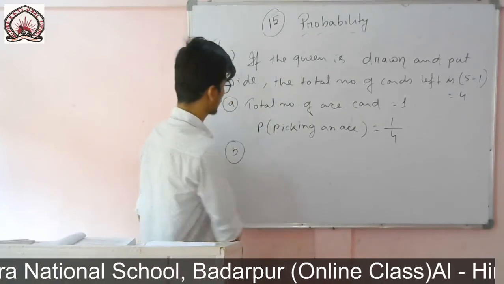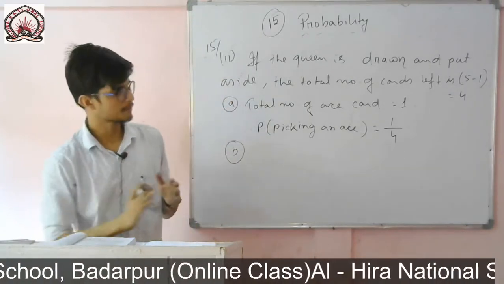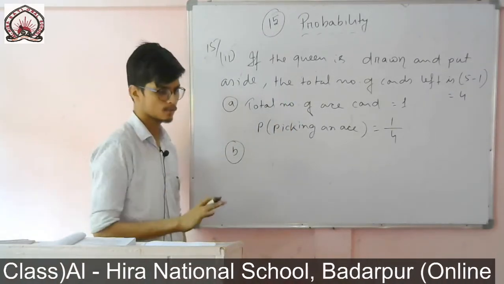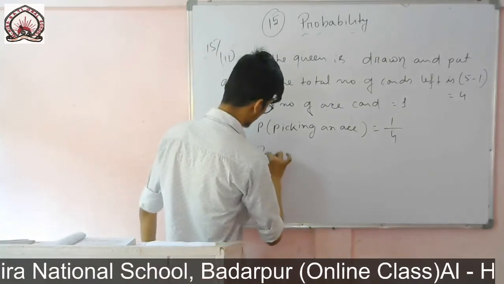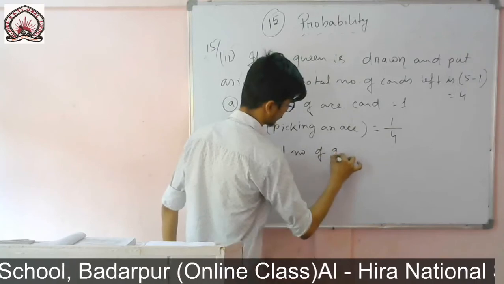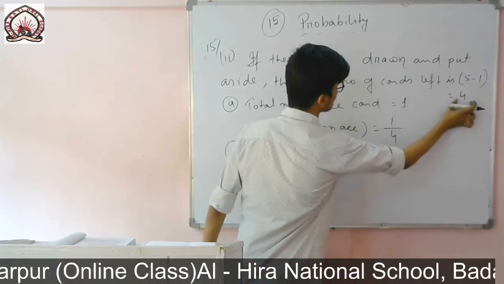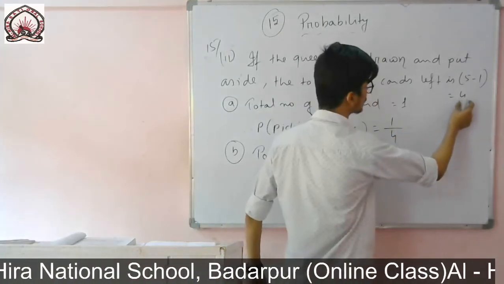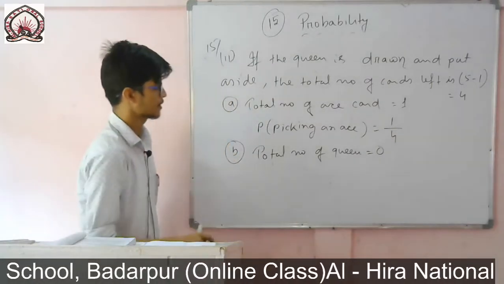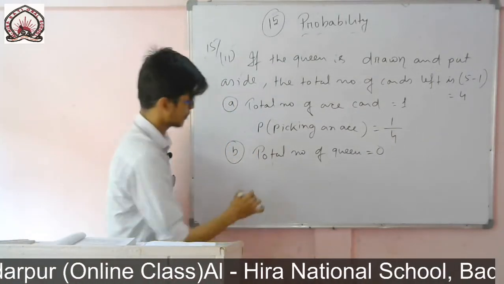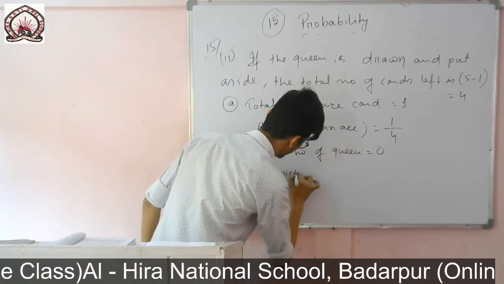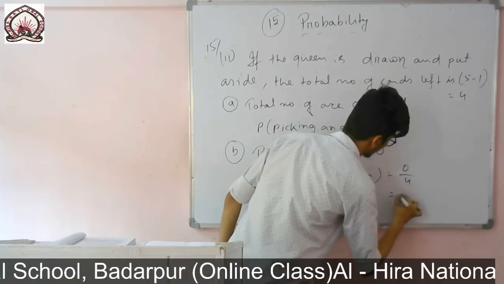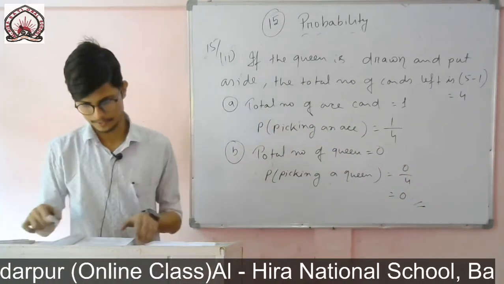And for B, you see the total number of queens. If I remove the queen from this set of 5 cards, then only 4 cards are left, and in that case the queen is not there. So the total number of queens will be 0. In these 4 cards, since I have removed the queen and kept it aside, out of these 4 there is no card named queen. So the total number of queens is equal to 0. Therefore, the probability of picking a queen is equal to 0 by 4, which is equal to 0. So it is an impossible event.